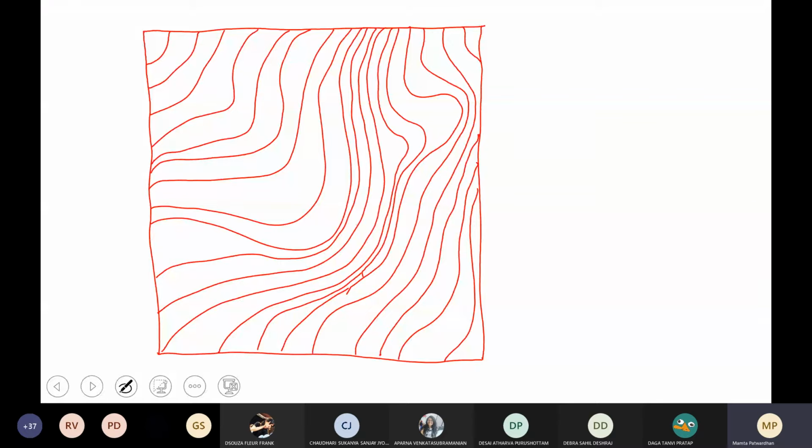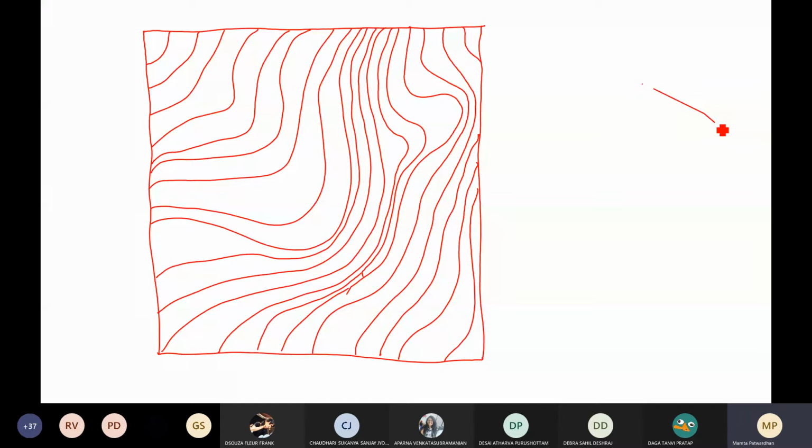Okay. Can everybody see this? Yes. Okay. All right. So now we have a diagram. You know this is a contour. This is a contour map, right? So what I do is I will give the definition to this diagram. Right now it's just a bunch of lines. We know it is a contour map because we have seen these lines before, right? But what is the definition of this contour?